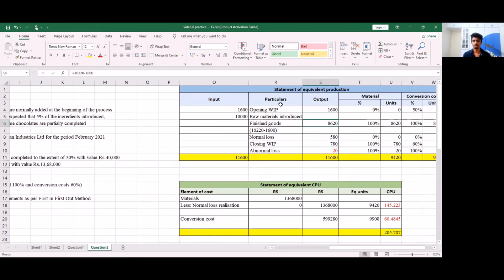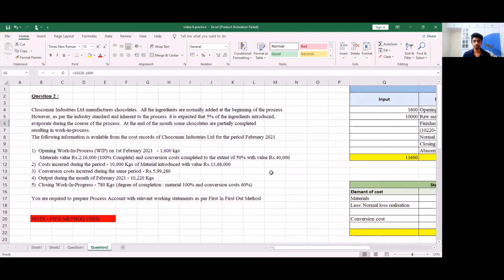So our entire cost for opening work in progress will be 2,16,000 plus 40,000 for the work which has already been completed, which means it has costed 2,16,000 for 100% work of materials, and it has costed 40,000 for 50% work in conversion cost.